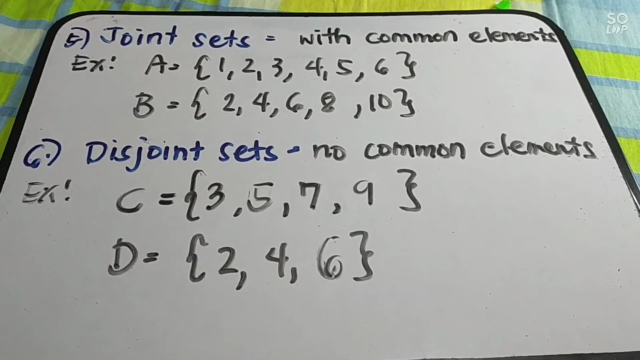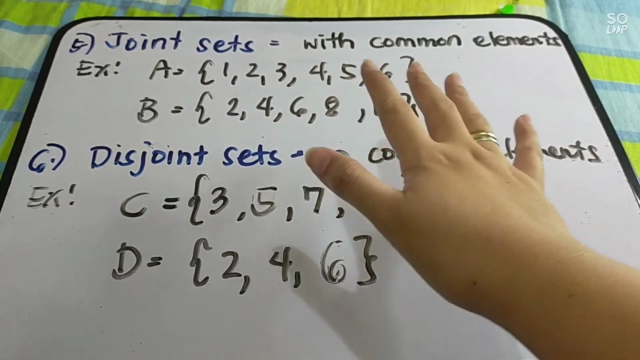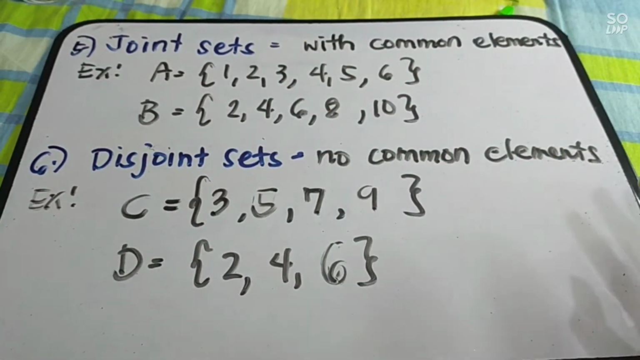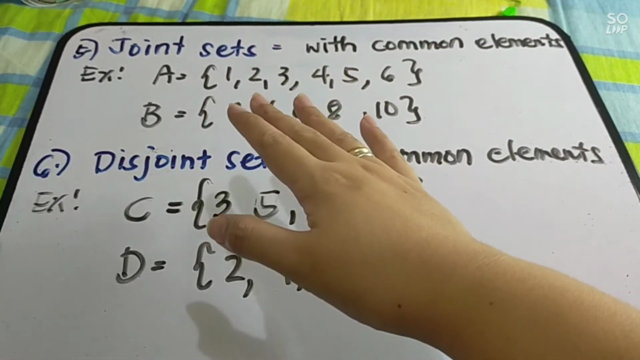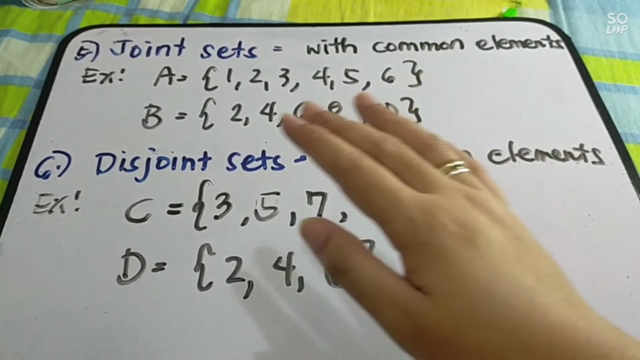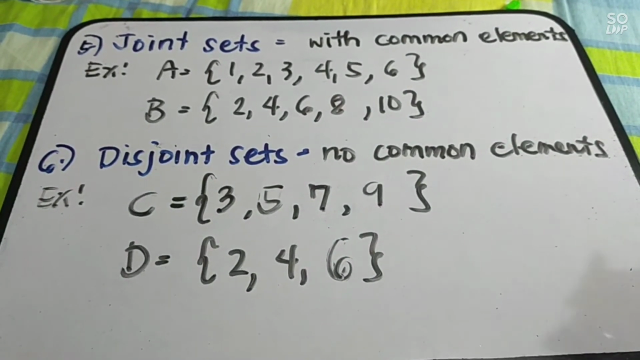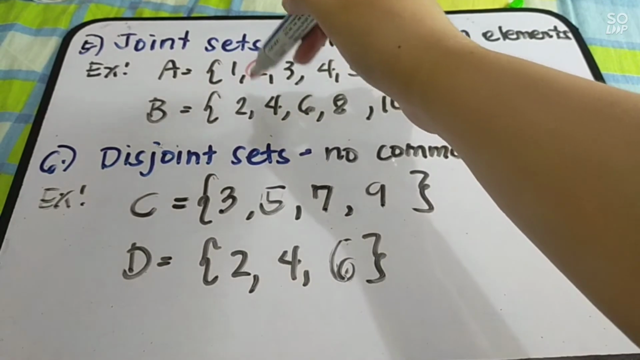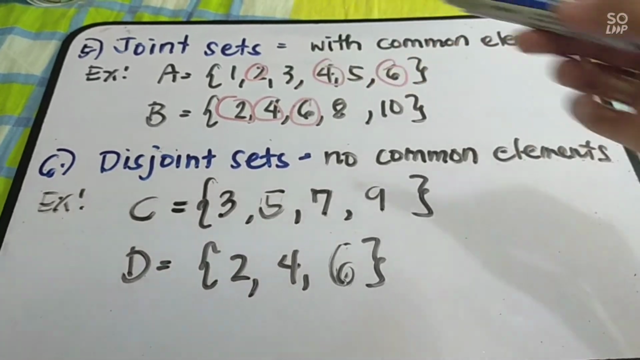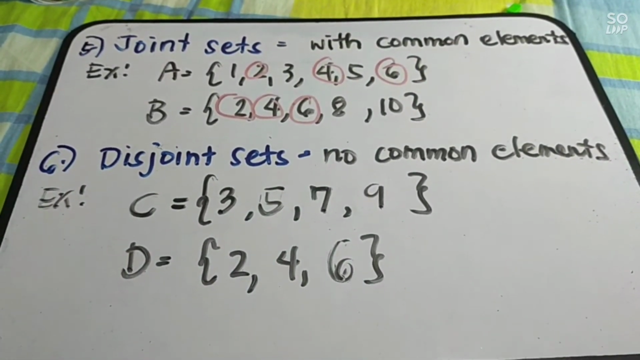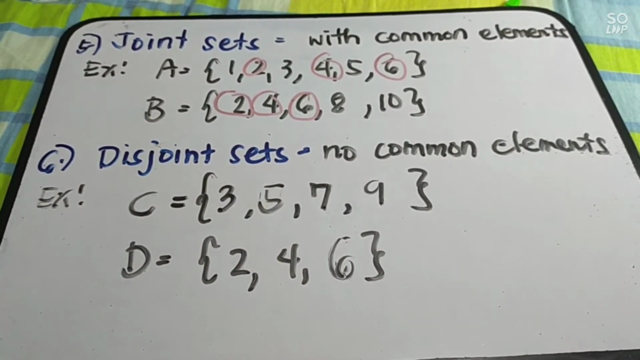Is it clear? Let's have the 5th and 6th kinds of sets. So, we have the joint sets. When you say joint sets with common elements, meaning meron silang magkaparehas na element. For example, set A, we have 1, 2, 3, 4, 5, 6. While set B, we have 2, 4, 6, 8, 10. As you can see, meron tayo ditong common elements. What are those? So, we have here 2, then 4, and then 6. So, we have here 3 common elements with joint sets with this example. So, that is joint sets. Ganun lang siya kasimple. Next tayo.